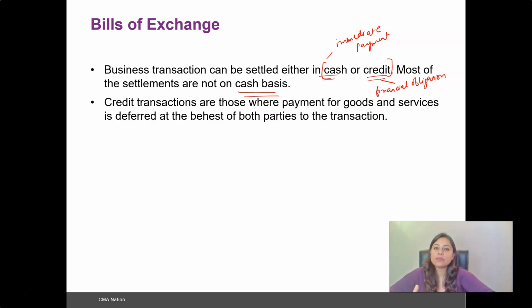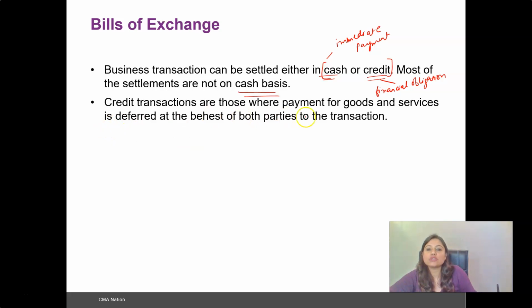For instance, if you're purchasing a machinery or a laptop worth around 50 to 60,000, instead of paying the whole amount in cash, one would prefer to split the amount into subsequent months and pay it in installments. So that is the credit transaction we are talking about.